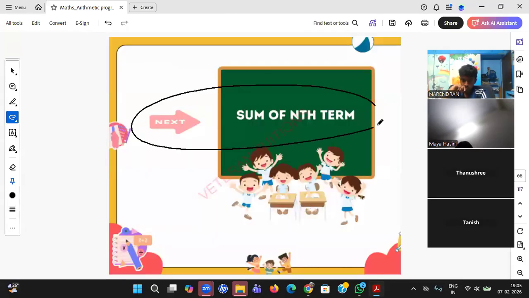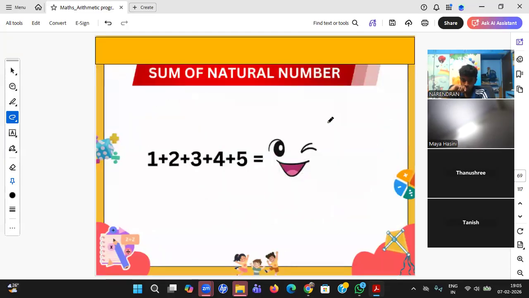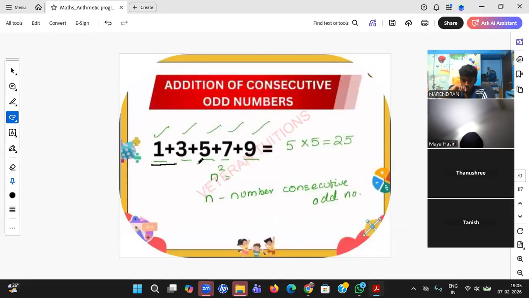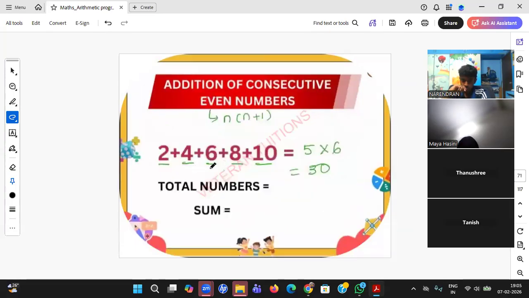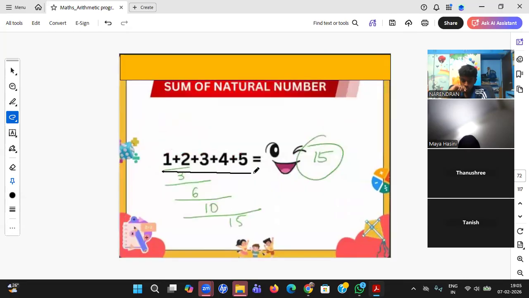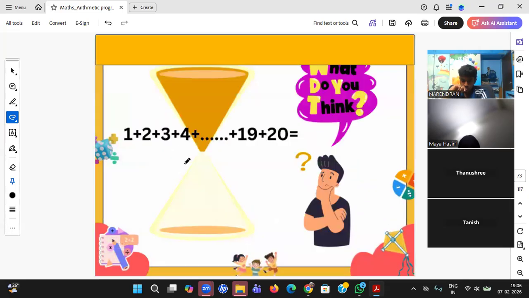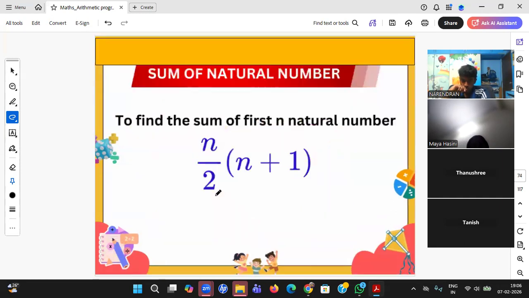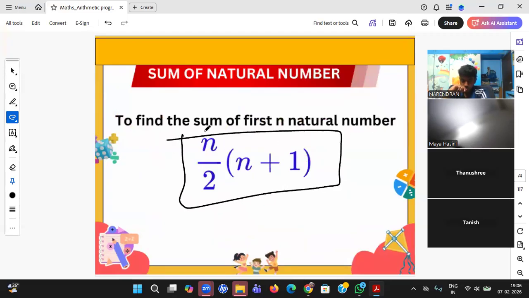Okay, then we are going to the last formula of this chapter, or the second formula of the chapter, sum of n terms, student. Just now we have seen, sum of odd numbers, n square is the formula. Sum of even numbers, n into n plus 1 is the formula. Can there be a formula for total numbers, odd and even together? Yes, there is one very important formula if all of them are in a sequence. What is that formula? n into (n plus 1) by 2, which is nothing but the sum of the first n natural numbers.